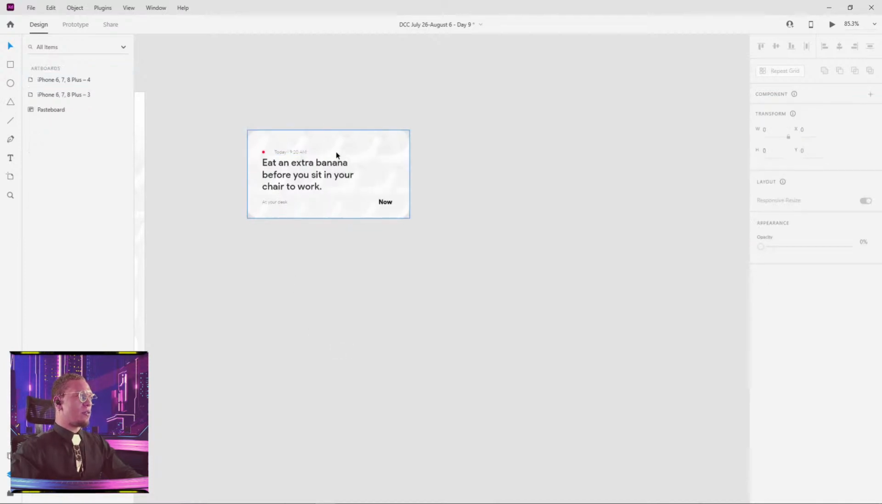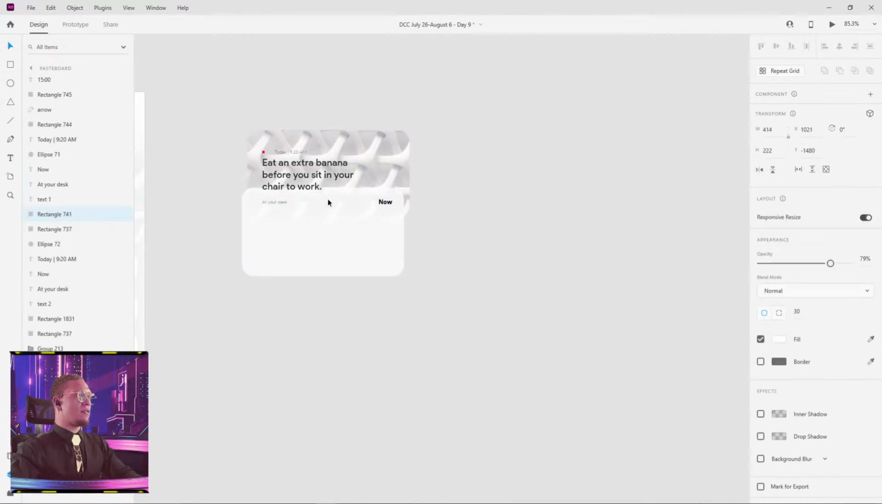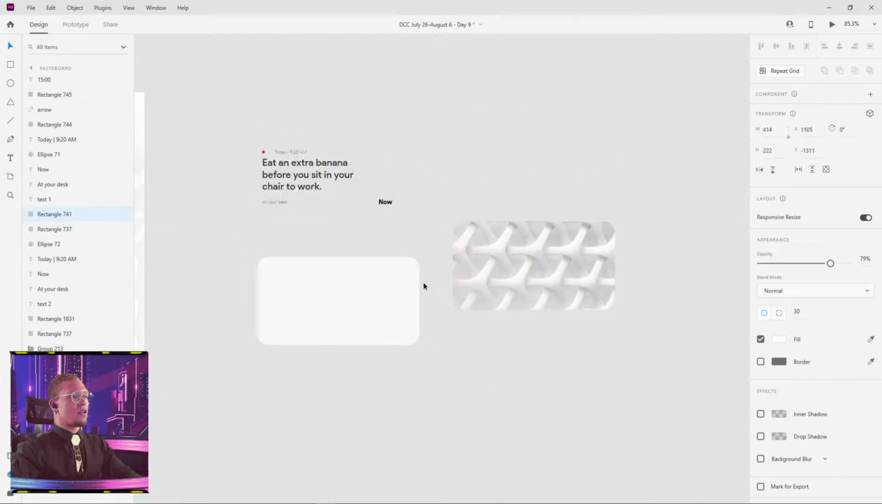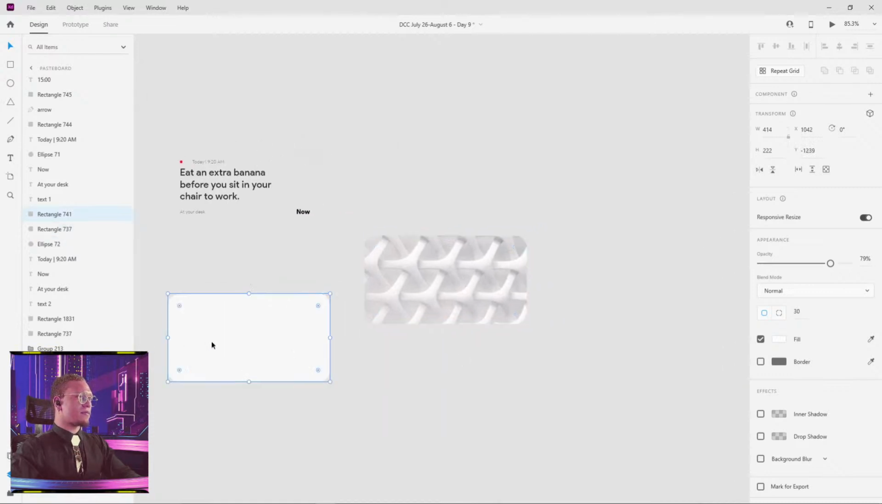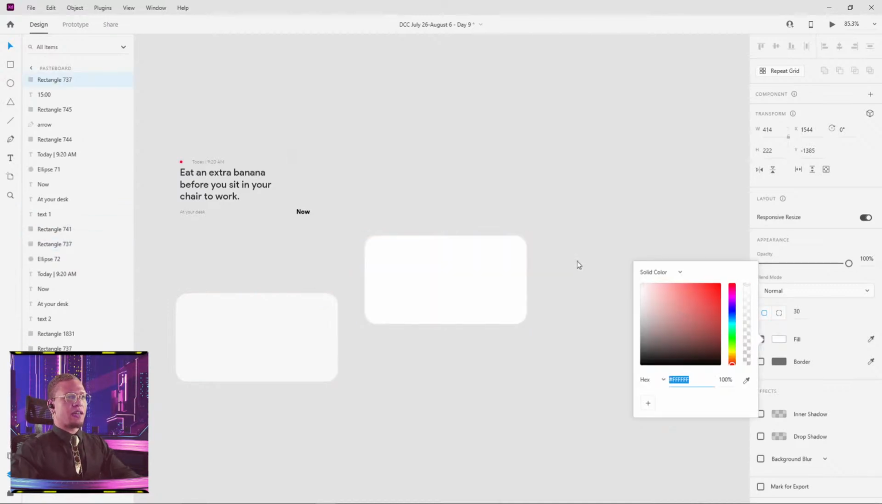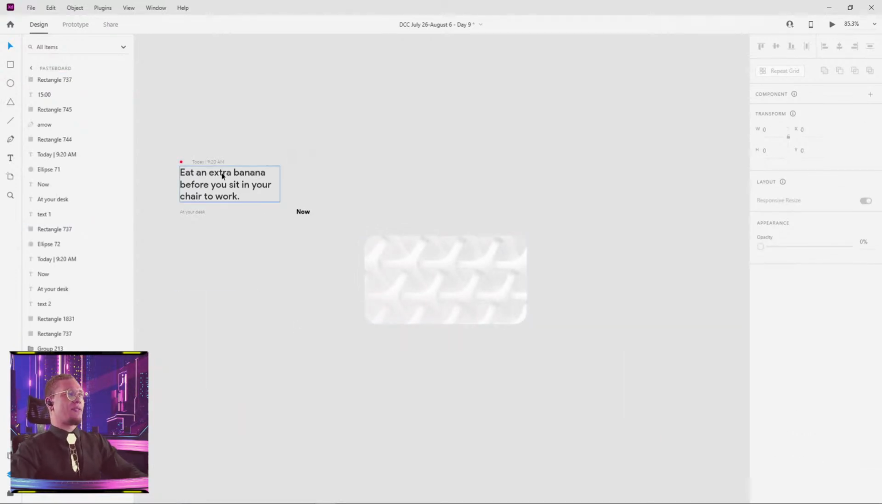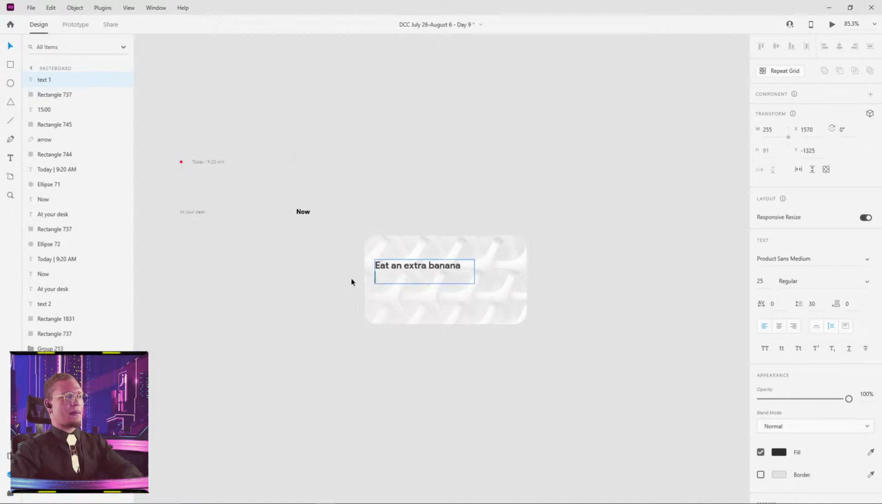So I'm gonna unlink this component and I'm gonna break down all of our components here. Okay, so how this is built, super simple. We have our background, which is our image. We have a duplicate. We literally just duplicated this. We did copy paste and we just made it white. And we turned down the opacity a little bit. And from there, it's really simple. All we did was we typed some text. Eat an extra banana. We're just gonna leave it at that.